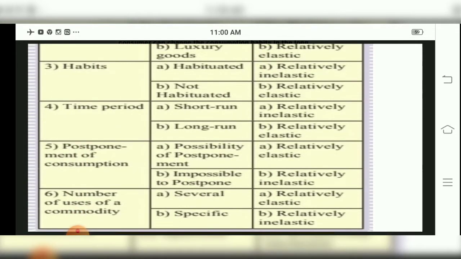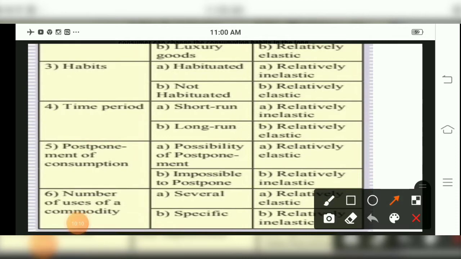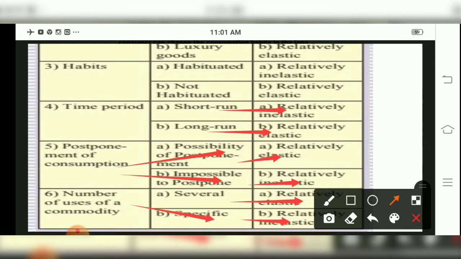Now we come to the fourth, time period. Short term is relatively inelastic, long term relatively elastic. Postponement of consumption: if postponement is possible, relatively elastic; if postponement is impossible, relatively inelastic. The number of uses of a commodity: if they are several, it will be relatively elastic. If the number of uses of a commodity is specific or less, children, it will be relatively inelastic.